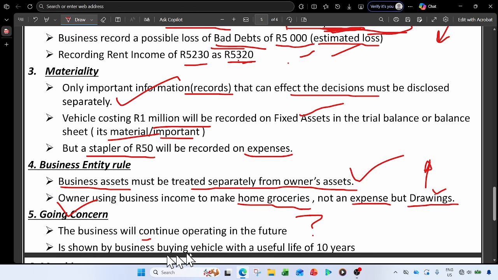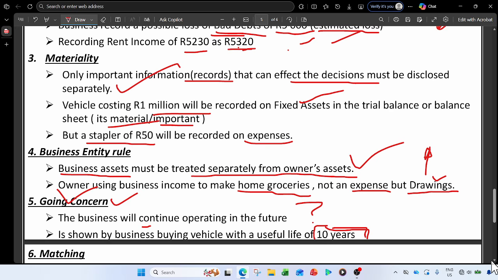How can we see if the business will continue operating in the future? This is shown when the business buys, say, a vehicle with a useful life of 10 years. Let's say this year you buy a vehicle with a useful life of 10 years, and you are planning to use it for deliveries. When the auditors come to audit your business, that gives them an indication that this business is still going to continue operating in the future. That is what going concern is concerned about. So that principle is very important also.